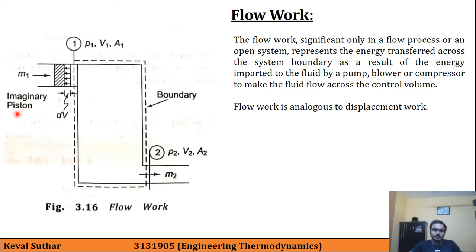We are assuming this to be an imaginary piston, and it is traveling through a volume dV. The boundary is fixed. At location 1 we have pressure P1, V1 and A1 values, and here P2, V2 and A2 values. Here A1 and A2 represent the area at locations 1 and 2.